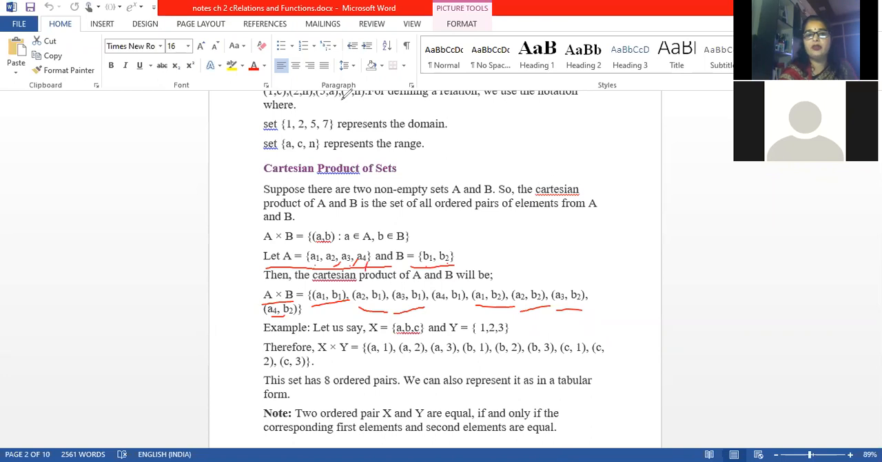Where it is A4, B2 written, A4, B1 is missing. Please write down A4. Here we will have A4, comma B1 also. Is it clear? So the Cartesian product basically, just see, A is having how many elements?